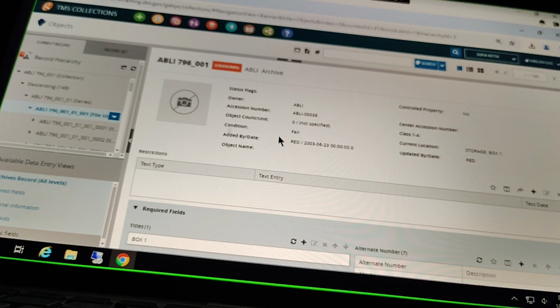To link them together and make the numbers unique, we appended that series file unit onto the end, and you see it like that. Going forward, there won't be any need to have that collection level or the catalog record version of the archives record. They all exist in the same database, so we'll be able to create the collection level record and go down from there.